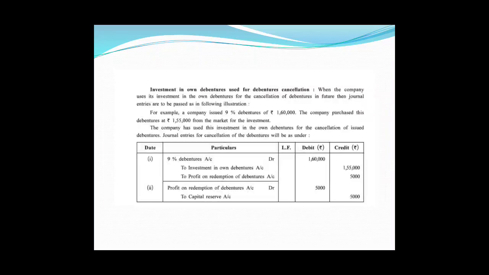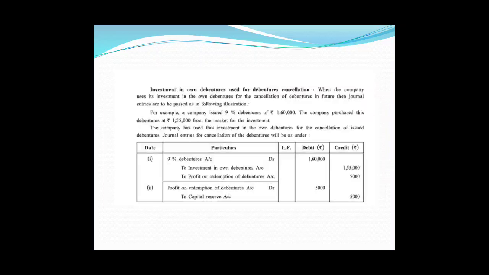So for the debentures purchased by the company as an investment, when cancelled, debentures account will be debited, investment in own debentures account will be credited, and profit on redemption of debentures account will be credited. Suppose the company has purchased at a higher price, then a loss will come, so loss on redemption will be debited accordingly.